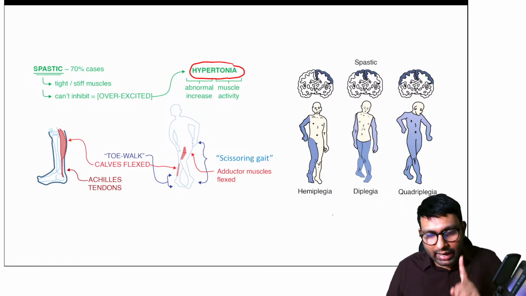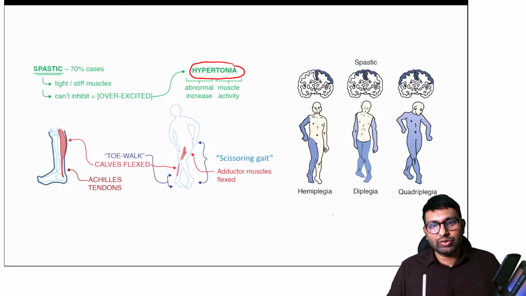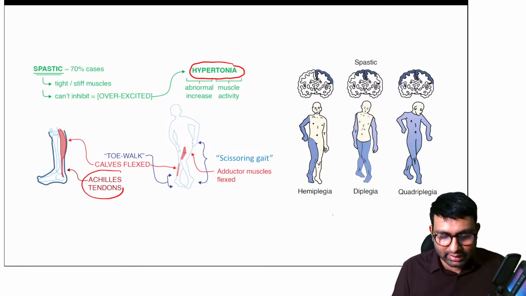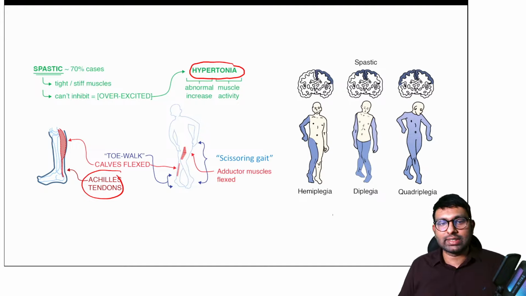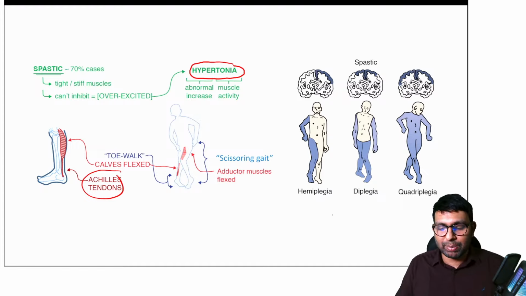So whenever there is adductor spasm, like you saw in that child, he has severe adductor spasm, because of which he is having scissoring gait. Now if the muscle affected is the Achilles tendon, if there is overexcitation of the Achilles tendon, then the gait will change. Even in a cerebral palsy patient, they'll start having toe walking type of gait. Okay, so this was about spastic.